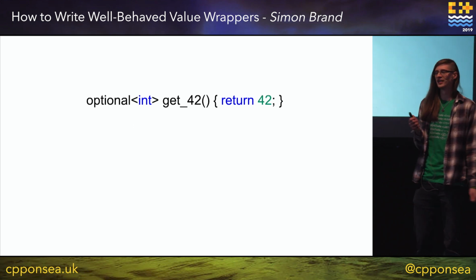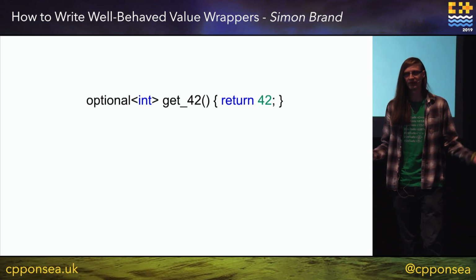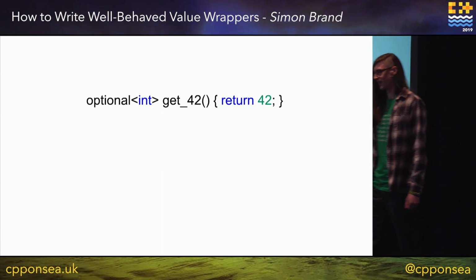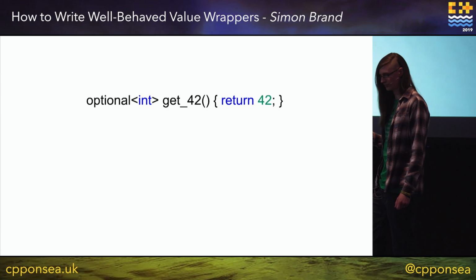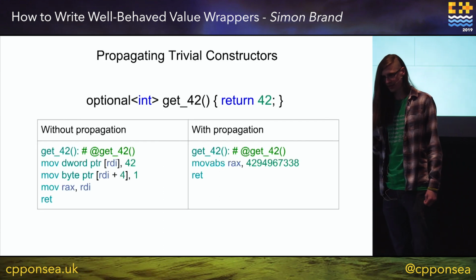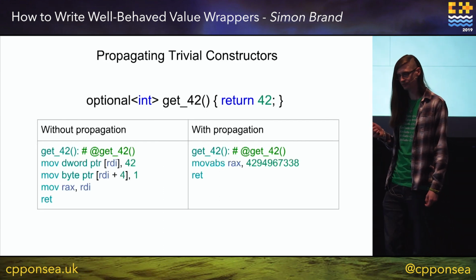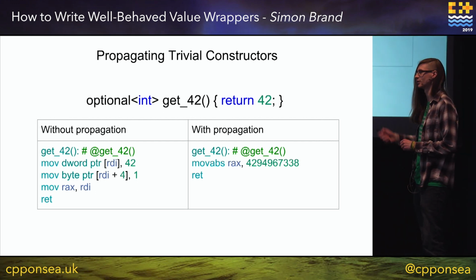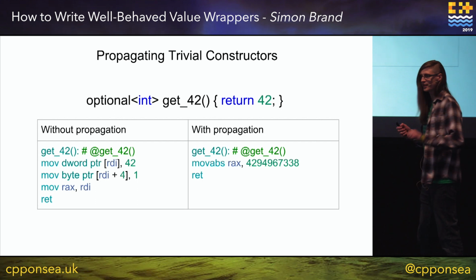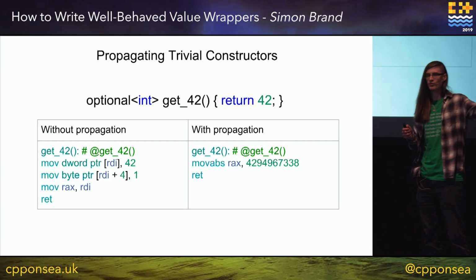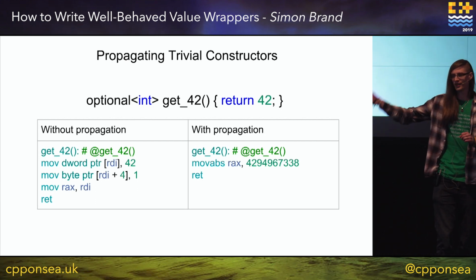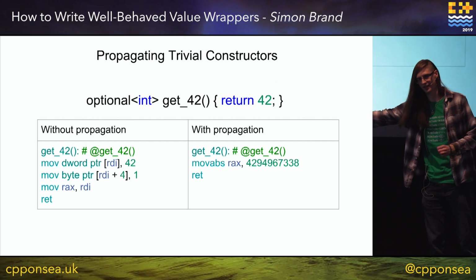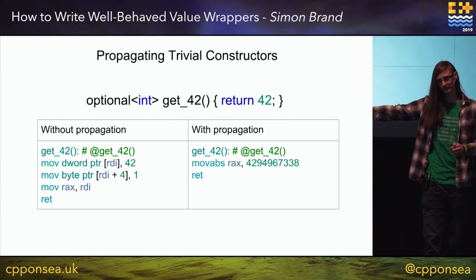Say we have a function called get42, because of course you want to get 42. It's going to return an optional, and this is what the assembly looks like. If you're not familiar with x86, don't worry, I'll explain. Essentially, without propagation, we're having to put this thing on the stack and then pass the address of it to the function.